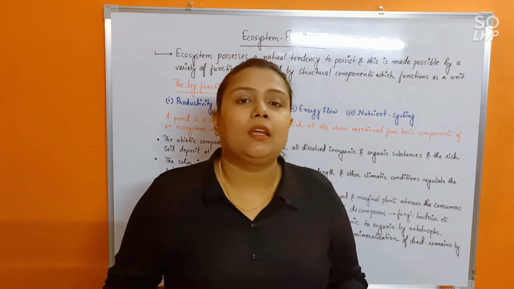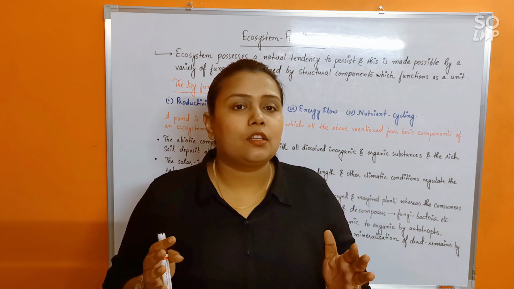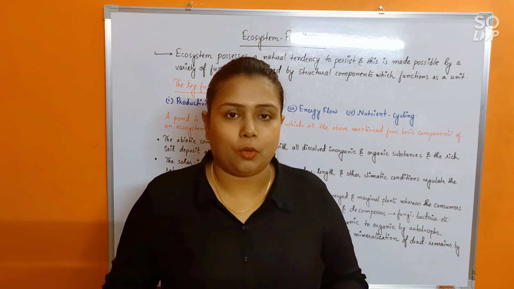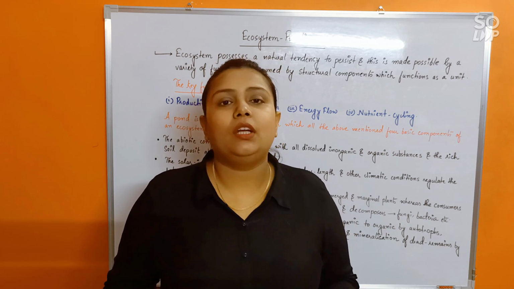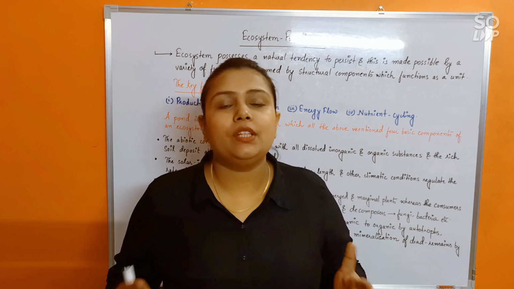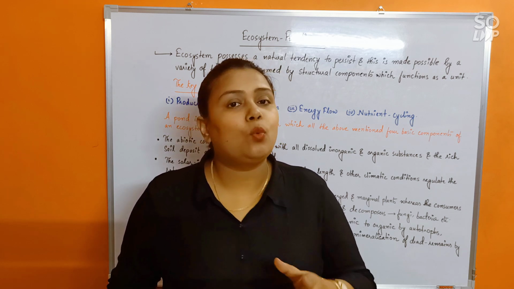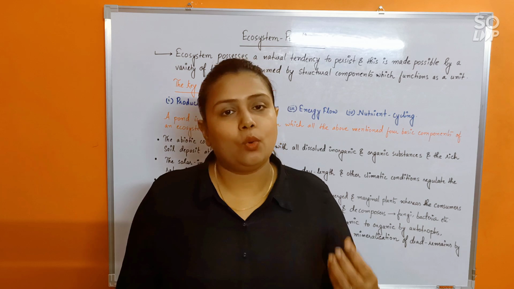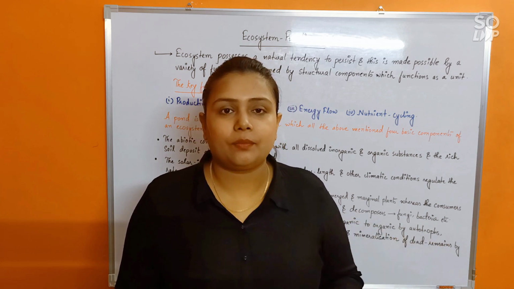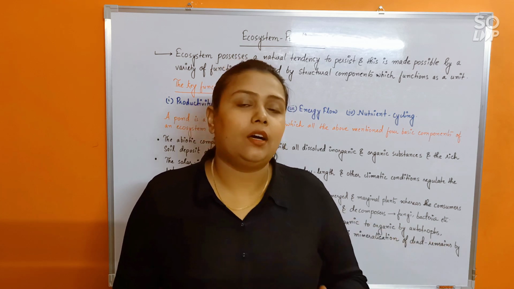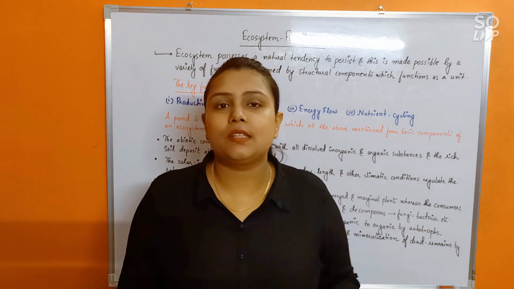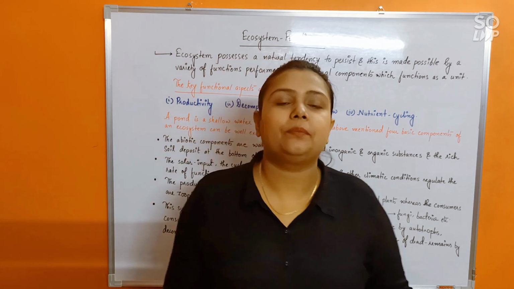Okay, you know very well that a pond is a shallow water body, and in that pond there are various abiotic components already present, like water, which has its own organic and inorganic materials. Then there is soil in the bed of the pond, which also consists of various minerals, isn't it?